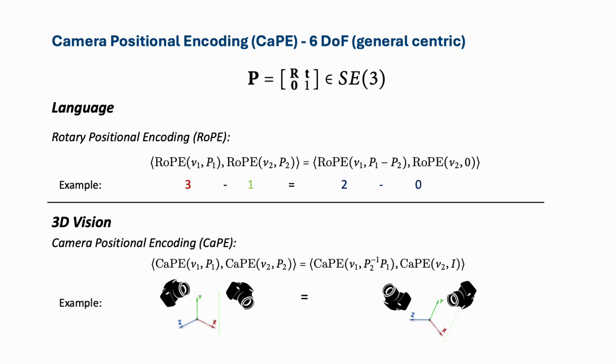positions of the cameras. In the 6DOF generic case, we have poses in the SE3 space, where each positional component is entangled. This complexity means we can no longer encode each component independently. Despite this, we still aim for our CaPE to capture only the relative pose transformation, maintaining its focus on the relative positions, similar to RoPE designed in language models.